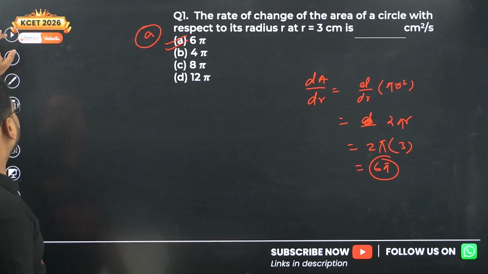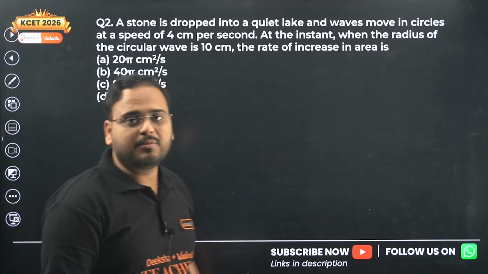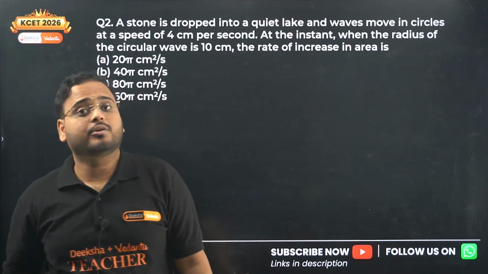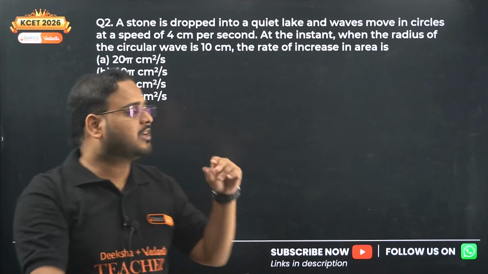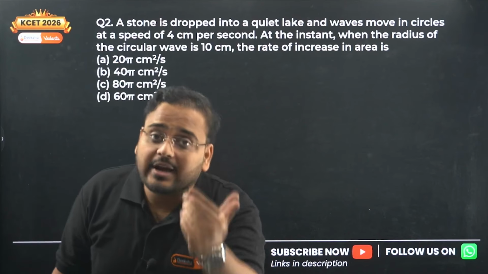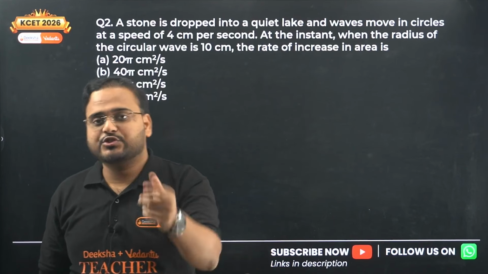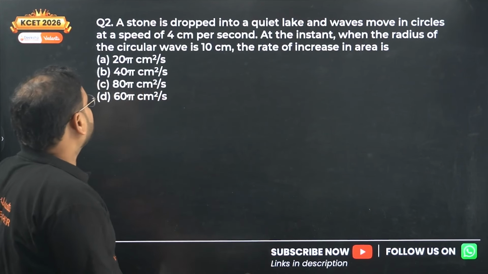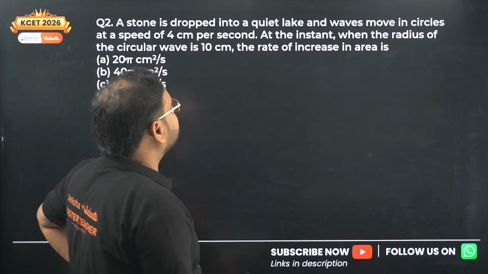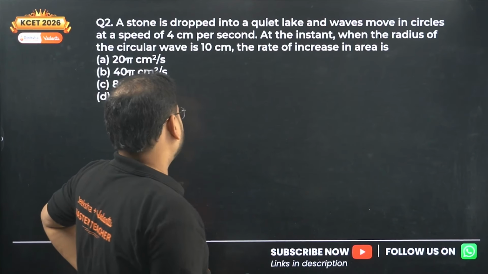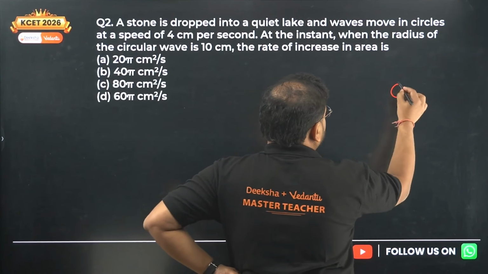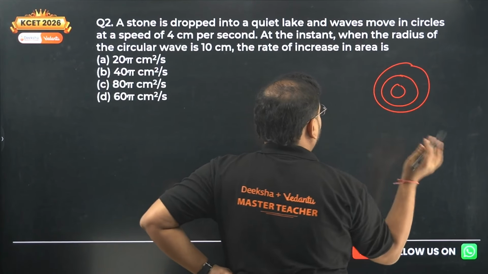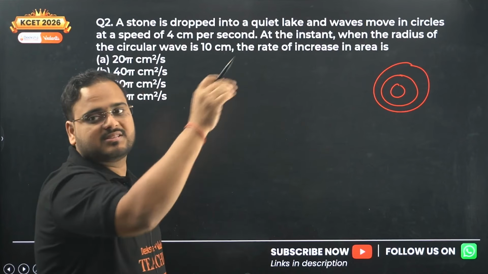Next, question number 2. How many MCQs have I taken today? 12. I've taken 12 MCQs which are either from P by Q or from your latest question bank. A stone is dropped into a quiet lake and waves move in circles. If you throw a stone, what happens? The waves increase and propagate like this.